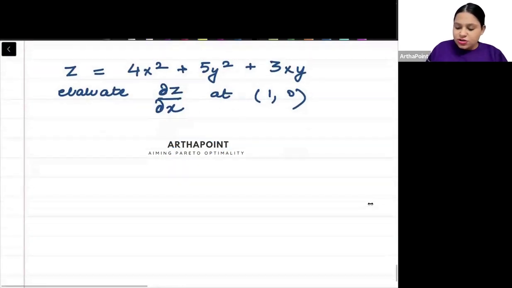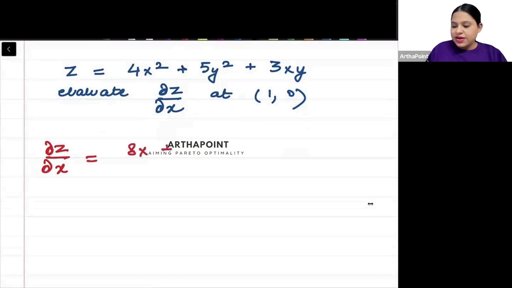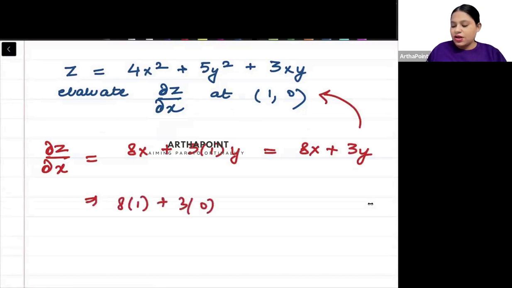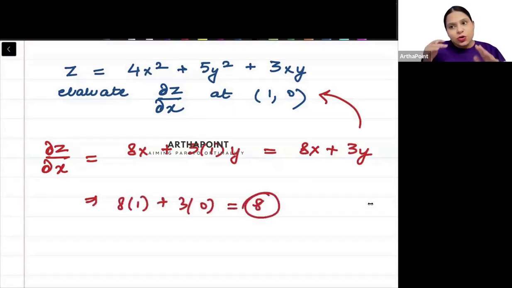So I just have to differentiate this function. I will get 8x plus 3y. And I can put x as 1 and y as 0, and I can get the answer. So basic questions can be asked from multivariate. ये शायद double derivative भी हो सकता था.